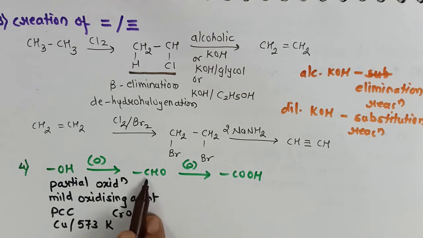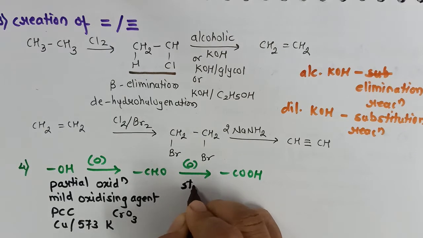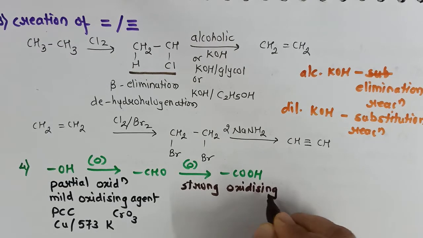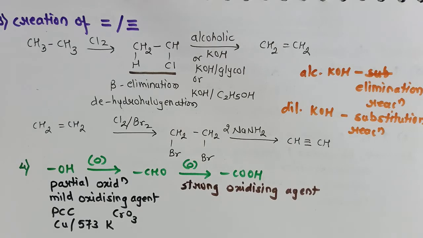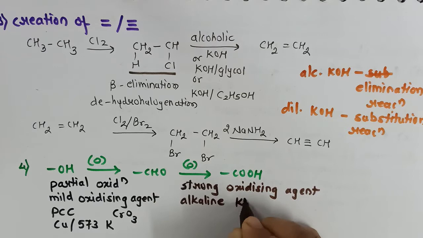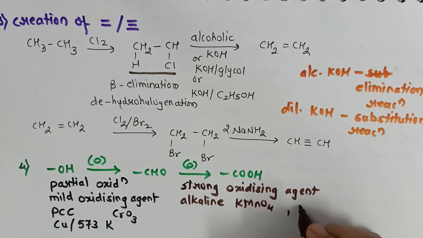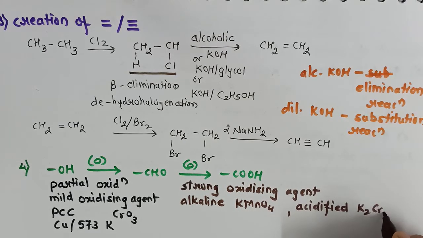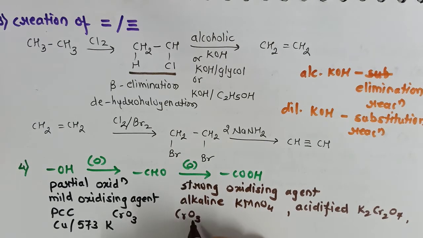But if you want to convert aldehyde to acid, now remember it's a complete oxidation and here we require the use of a strong oxidizing agent. Now which are the strong oxidizing agents? These are like alkaline KMnO4. It can be either acidified potassium dichromate. We can also use the Jones reagent, CrO3 with concentrated H2SO4, called the Jones reagent.